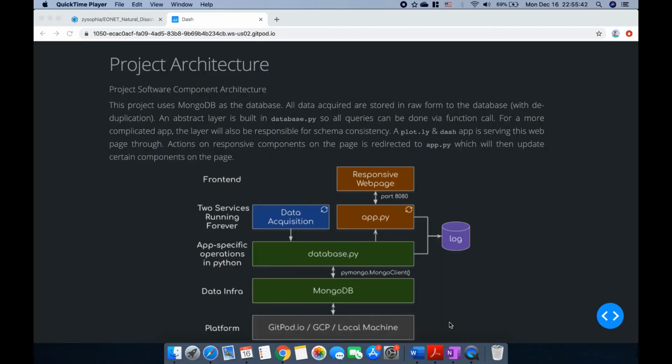As we have gone through the motivation behind our project, how we collected and processed the data, as well as the data visualization and enhancement parts, I will go over the software component architecture in case anyone is interested in reproducing this project. Also, I will talk about the possible next steps for our projects.